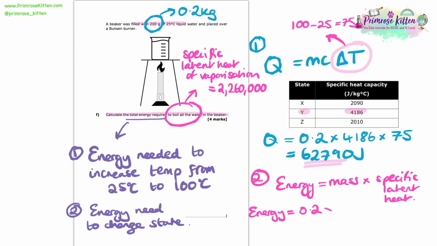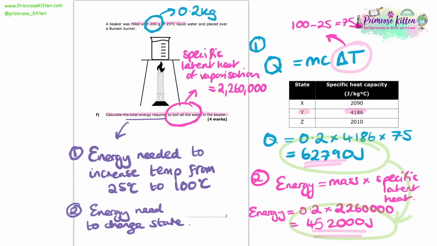So the energy is going to equal 0.2, because we have 0.2 kilograms of water, times by 2,260,000. Now that leaves us with an answer of 452,000 joules. So here we have our two different sections of energy that we need. We know the energy needed to raise the temperature to 100, and then we know the energy to change the state of it all to gas.